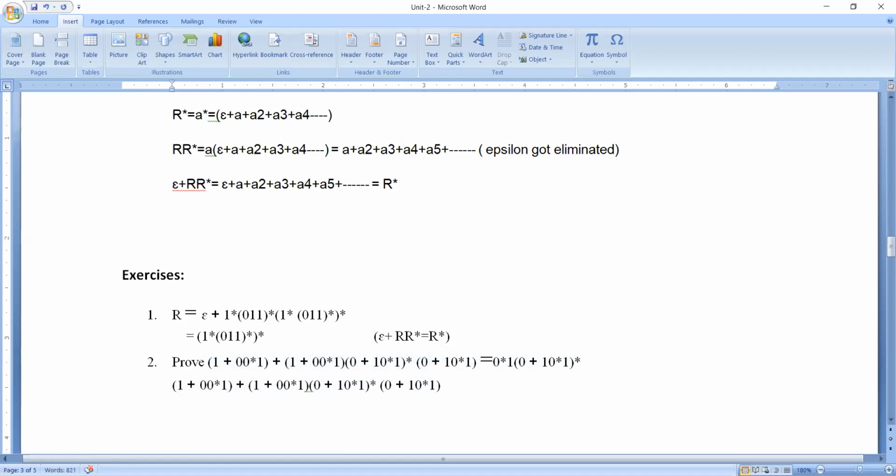Now once I take this LHS, please check. Whenever you are solving any expressions, we are always searching for something common, right? So please have a look at this. Do we have anything common over here? This is one complete expression, and this is one more expression. Do you find anything common in these two expressions? Now please observe, when you closely observe, we have something common over here. What is that? 1 plus 0 0 star 1. You can see here 1 plus 0 0 star 1. Now can I take this as common?